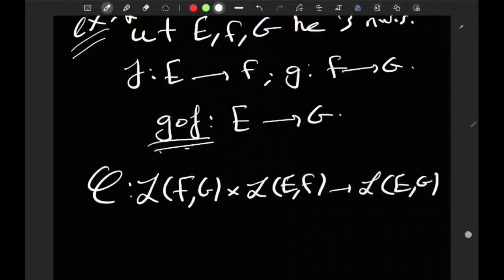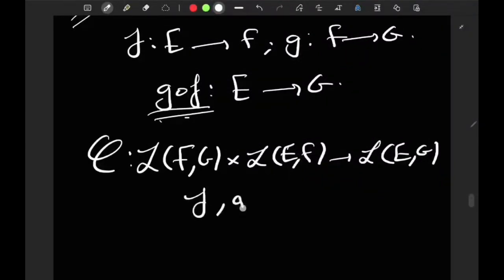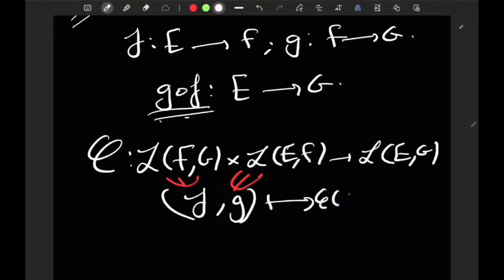Okay, and it's going to associate to each pair f, g. So little f is an element of this one, and little g is an element of that one. Phi of f g equals. I wanted to say this is g and this is f. Sorry for the confusion. Yes, g is the one belonging to this, and f is the one belonging to this. So anyway, it's going to associate to the pair g f.